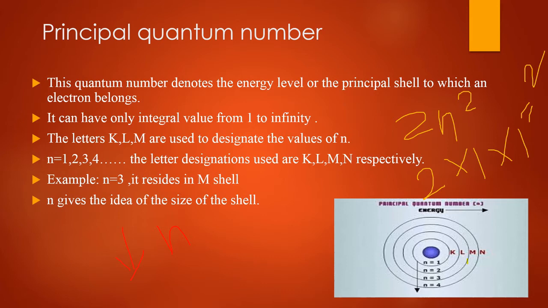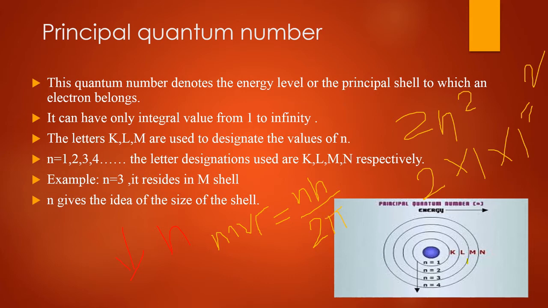The next one, the angular momentum can also be calculated using the principal quantum number. The formula is mvr is equal to nh upon 2 pi.